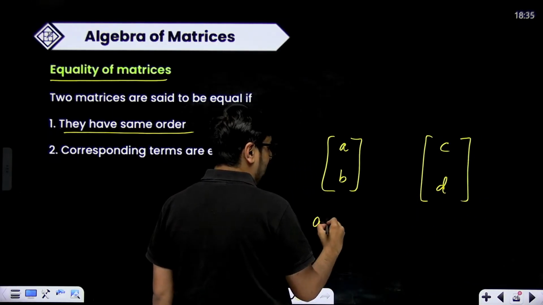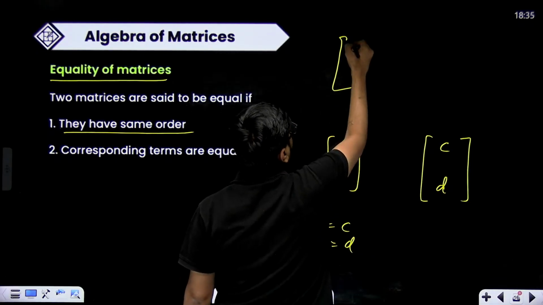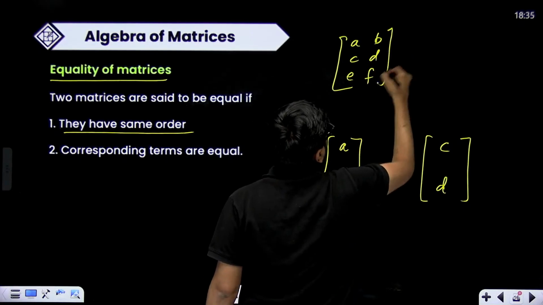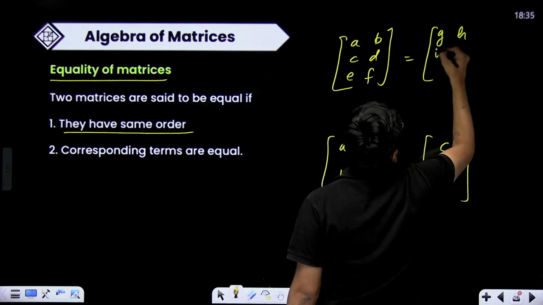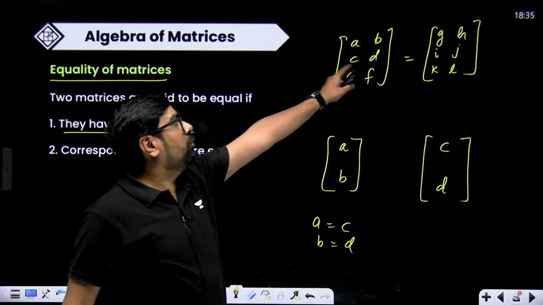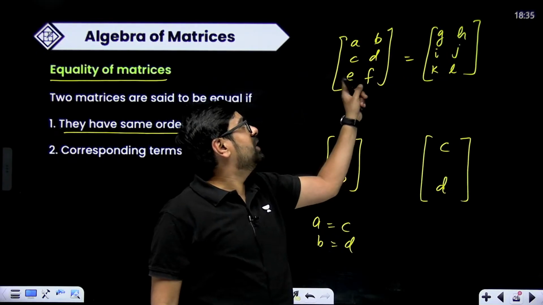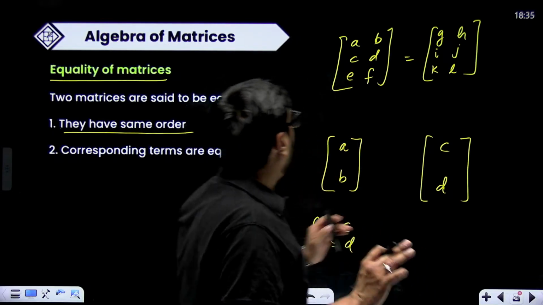If they are equal, then A will be equal to C, B will be equal to D. Suppose A, B, C, D, E, F is equal to G, H, I, J, K, L. Then A equals G, B equals H, C equals I, D equals J, E equals K, and F equals L. That is equality of matrices.